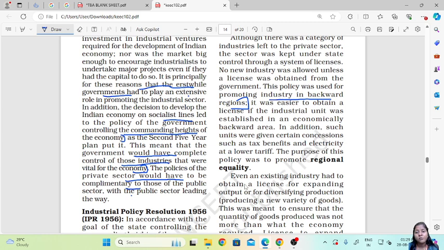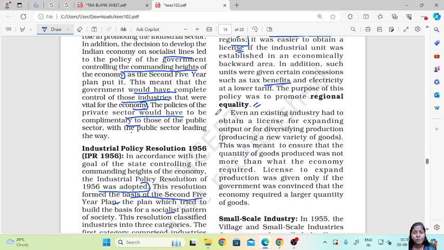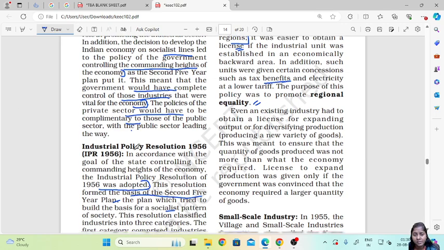It was also easier to obtain a license if the industrial unit was established in an economically backward area. In addition to this, such units were given certain concessions such as tax benefits and electricity at lower rates. The purpose of this policy was to promote regional equality. This is how they developed industries in economically backward areas.